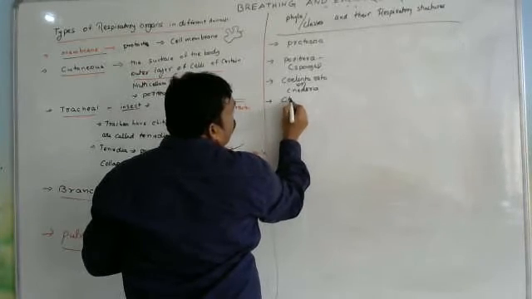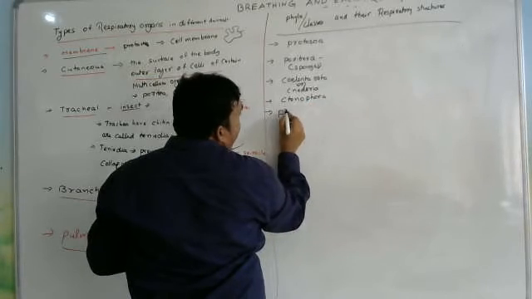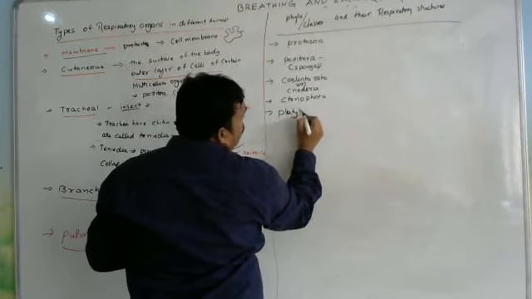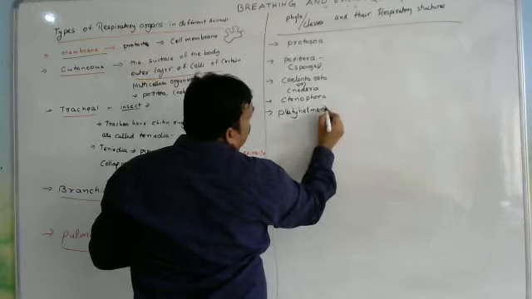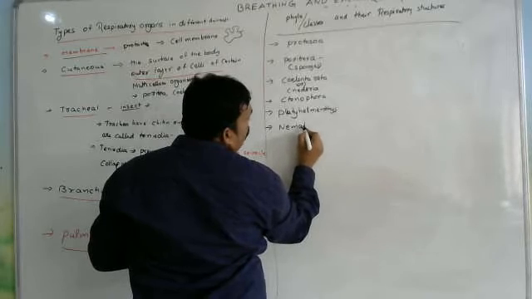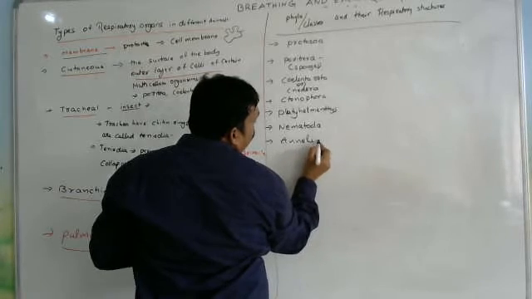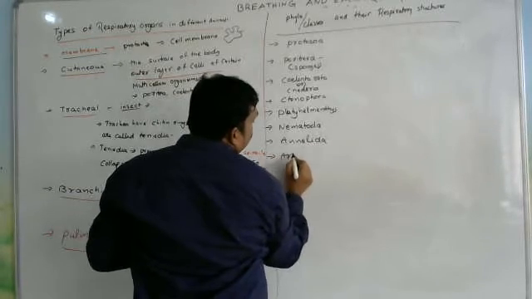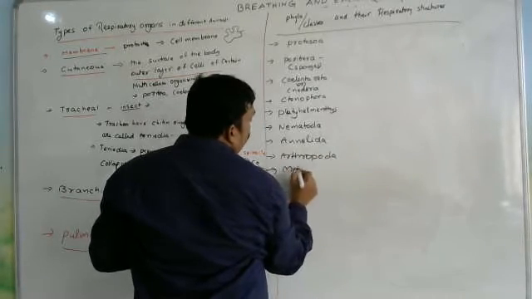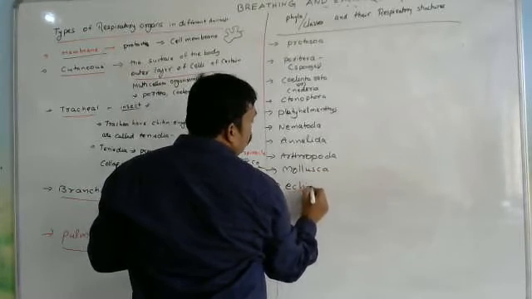And Ctenophora, Platyhelminthes, Nematohelminthes, which are Aschelminthes, and Annelida, Arthropoda, Mollusca, Echinodermata.